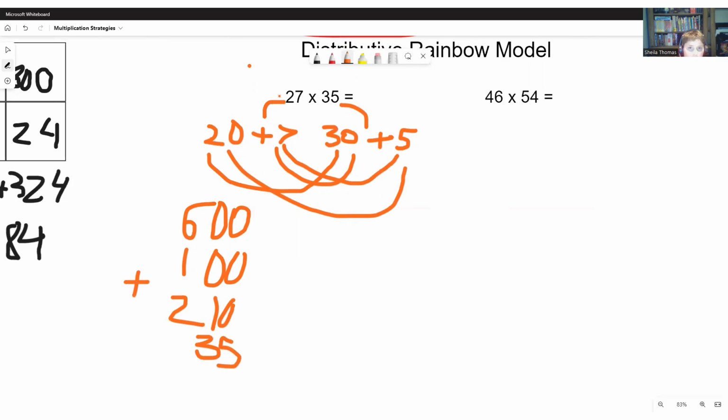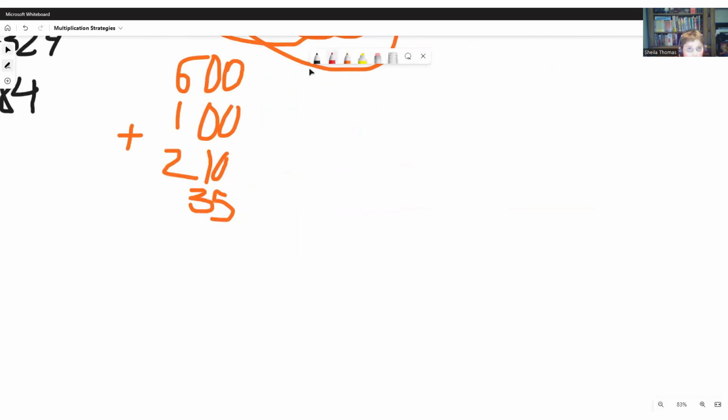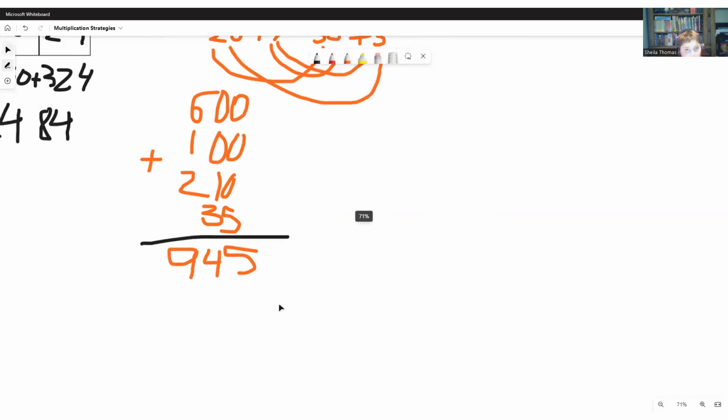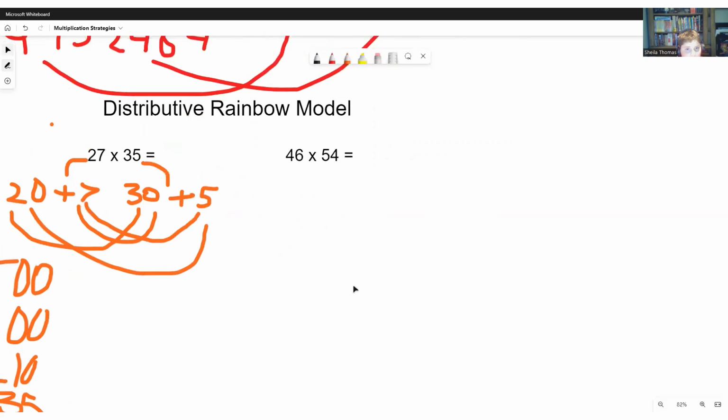So now we add our answers. We add our answers together, and it equals, well, 5 plus nothing is 5. 1 plus 3 is 4. 6 plus 1 is 7, and 7 plus 2 is 9. So that equals 945. Once again, we have the same answer, so it's probably correct.